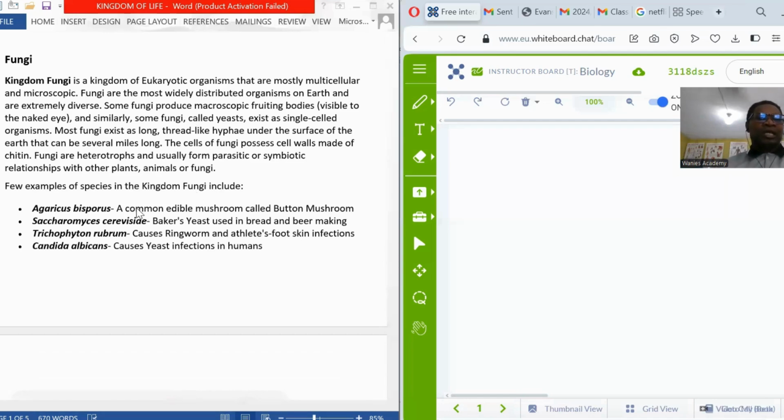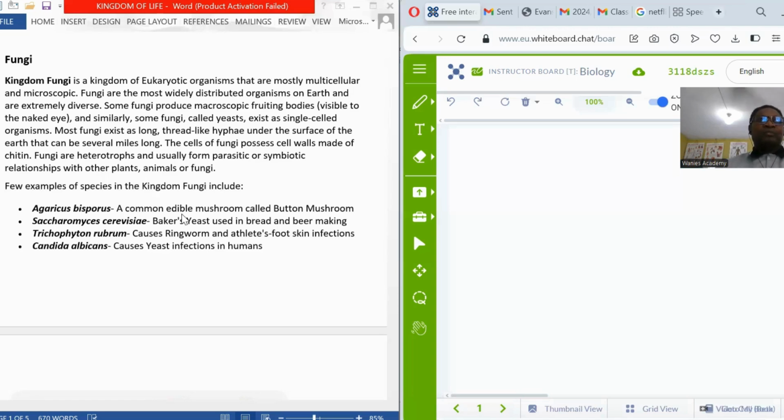For example, the Agaricus bisporus is a beneficial fungi known as mushroom. Some species of mushroom are edible, and they are a good source of protein to man. We also have the Saccharomyces cerevisiae. These are a specific fungi found in yeast.